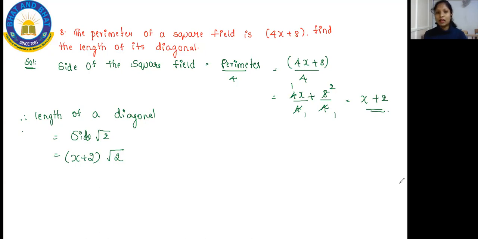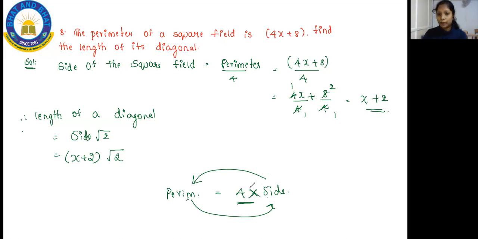You people can ask me, ma'am, the side of the square, here you have written perimeter by 4. That is not given actually as the formula. Yes, that is not given, but I have modified the formula. The perimeter of the square is equal to 4 into side. Since you have to find the side, the perimeter will come here, and when the perimeter comes here, it will not become multiplication, it will become divided by 4. That's the reason I have written perimeter divided by 4. And then for the length of the diagonal, you commonly use this formula. So you have used this formula. That's all it is.